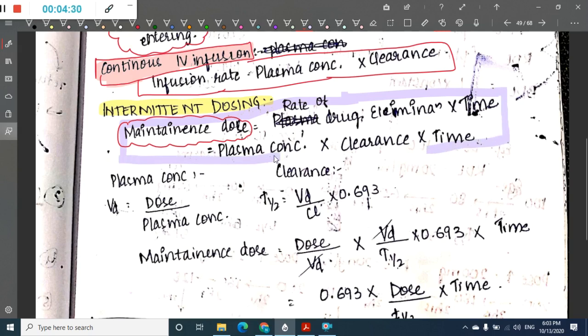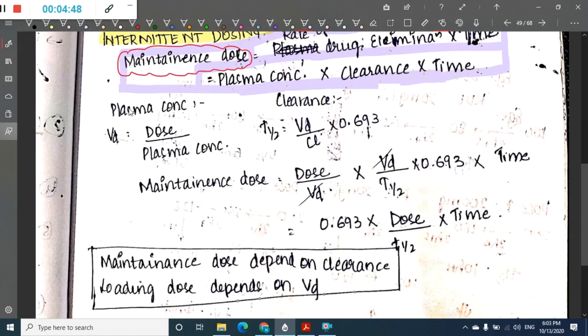So what is rate of drug elimination? Rate of drug elimination is nothing but clearance into plasma concentration. So maintenance dose is equal to plasma concentration into clearance into time. Plasma concentration is equal to dose by volume of distribution, so you can substitute plasma concentration as dose by volume of distribution.